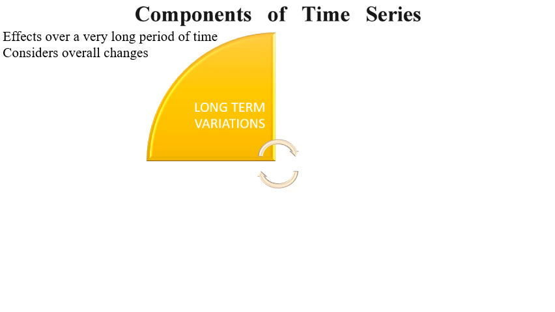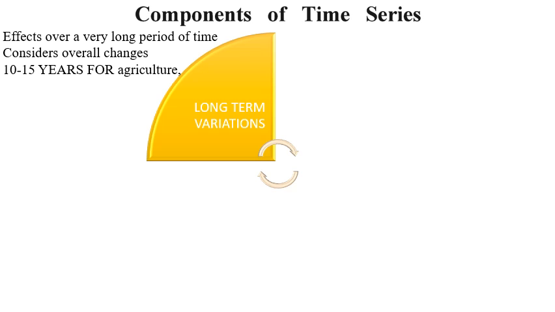It also considers the overall changes. For example, I gave you the child mortality rate in India. It sometimes increased, sometimes decreased, but overall there was a decreasing trend. I am talking about overall. It kept on increasing and decreasing, but overall from left top to right bottom it was going. So overall it was decreasing. That is kind of a general average effect. That's a long-term variation.